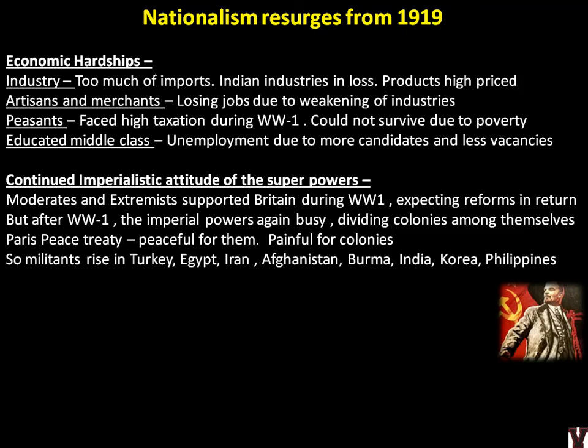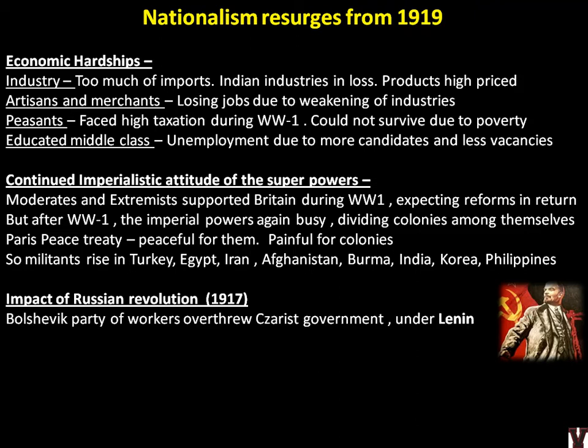So militants rose in Turkey, Egypt, Iran, Afghanistan, Burma, India, Korea, Philippines. Across Asia, everywhere militants were rising at this time. Also there was a huge impact of the Russian Revolution, which happened in 1917. Lenin was at his highest power at that time, and the Russian Revolution was at its peak. So the Indian youth, the revolutionaries, were taking inspiration from those movements and were trying to do heroic actions within India.